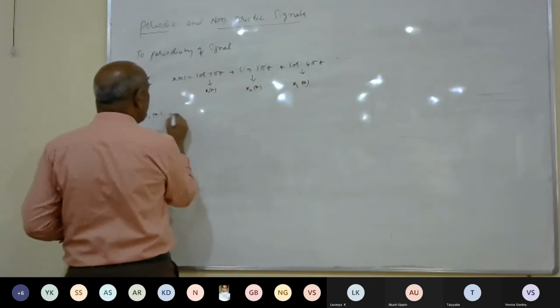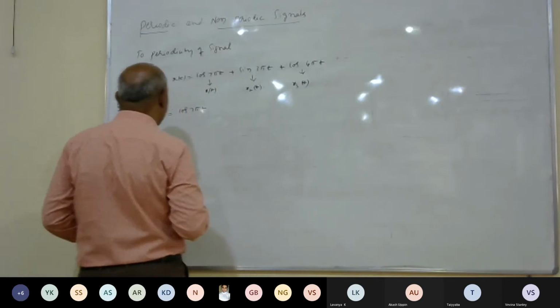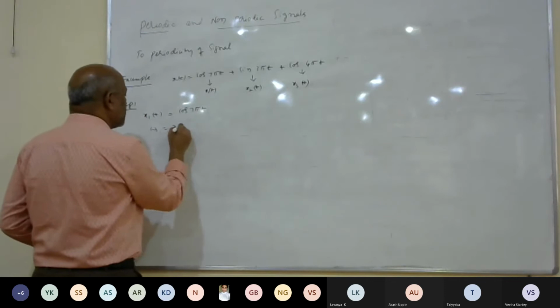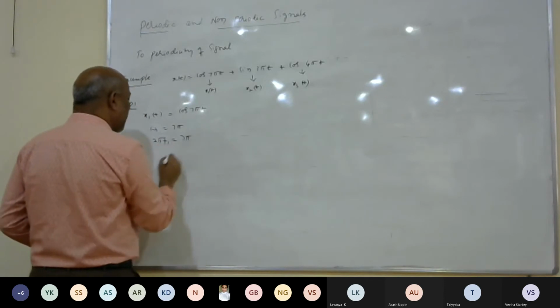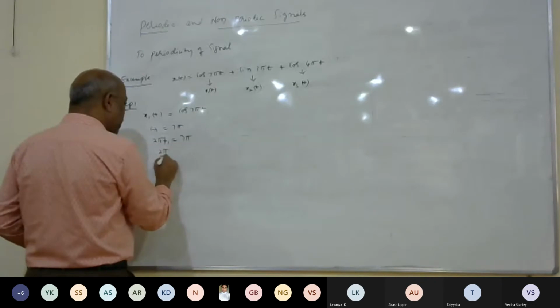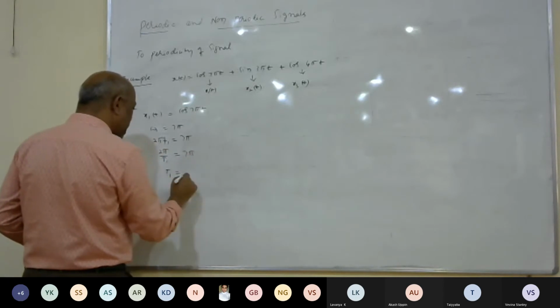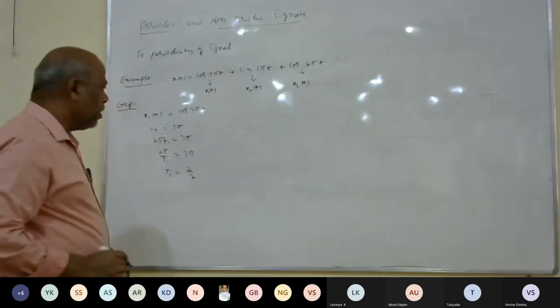x1 of t is equal to cos of 7 pi t. What is its fundamental period? You can keep omega 1 is equal to 7 pi, that is 2 pi f1 is equal to 7 pi, then 2 pi by t1 is equal to 7 pi. That is t1 is equal to 2 by 7.